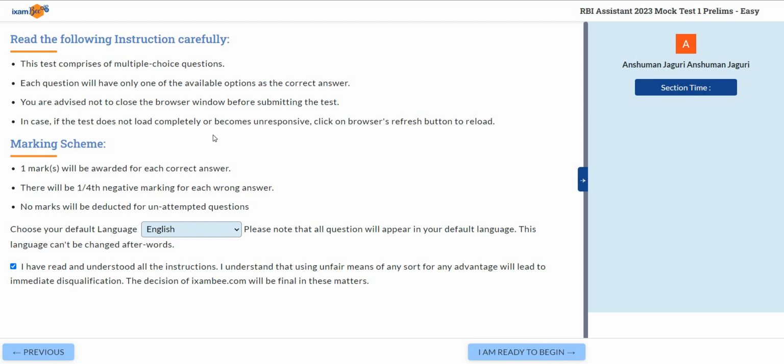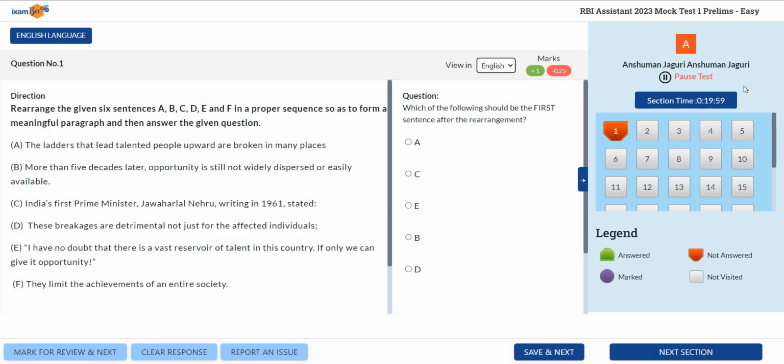So let's begin. Here is the interface in front of you all. I have already done the setting, English, and now I'll just click on this button. I'm ready to begin. The timer will start running and we'll try to do most of the questions, okay? So here we go. The time starts running now. Now you can see that the first part is your para jumble base. So let's quickly solve it.